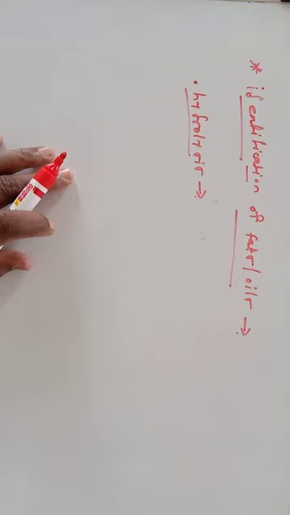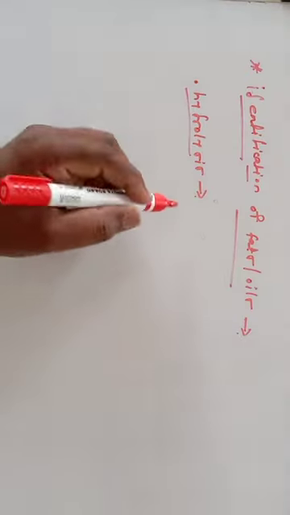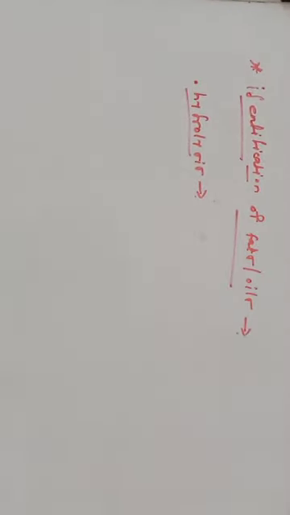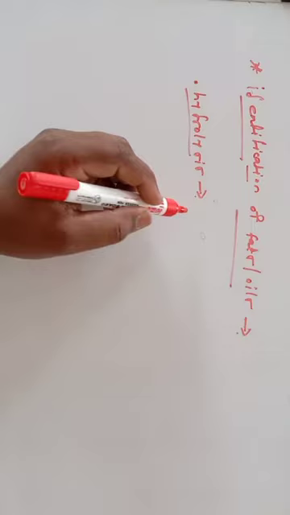Hydrolysis of triacylglycerol takes place by lipase producing fatty acids and glycerol. Hydrolysis means the cleavage of the bond. Hydro means water and lysis means cleavage. Hydrolysis is nothing but the cleavage of the bond by addition of water. In this case, we consider hydrolysis of triacylglycerol, the ester of fatty acids and glycerol, which takes place to give fatty acids and glycerol.